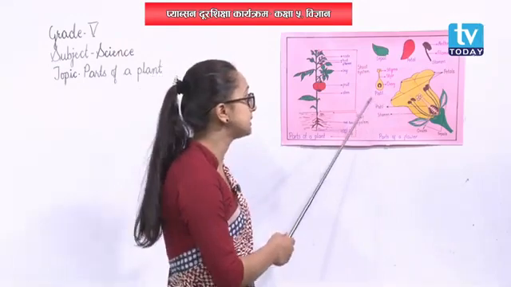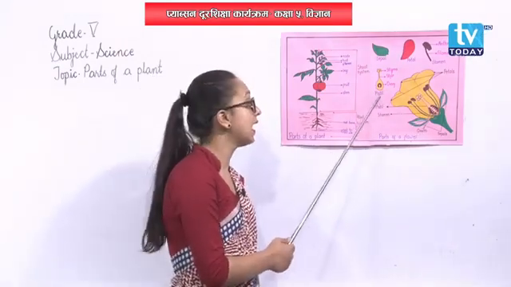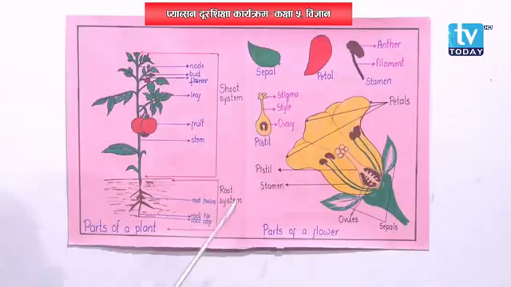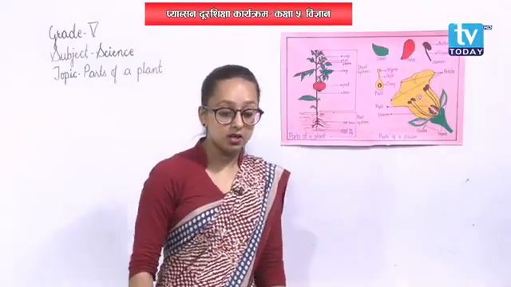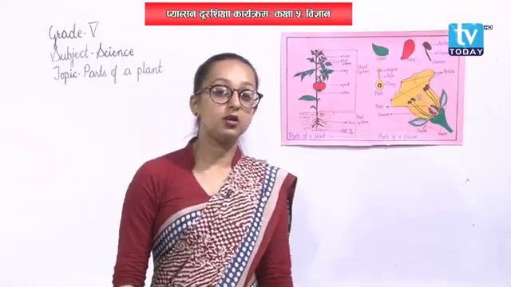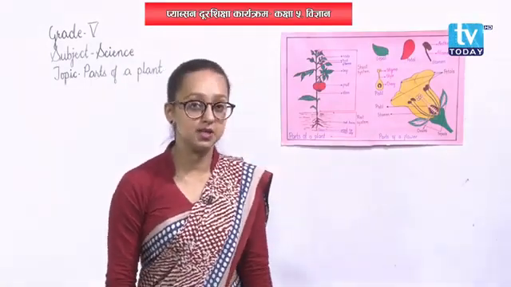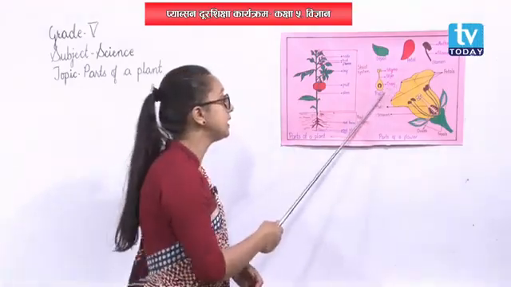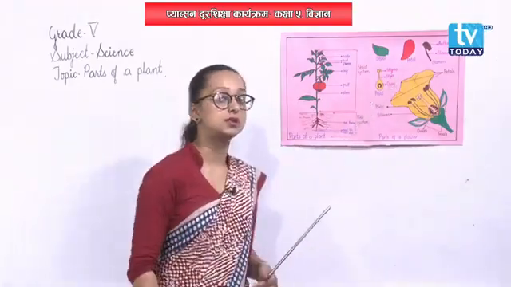Gynoecium is made up of pistils or carpels, and pistil has three parts, that is stigma, style and ovary. Ovary helps to produce ovules.